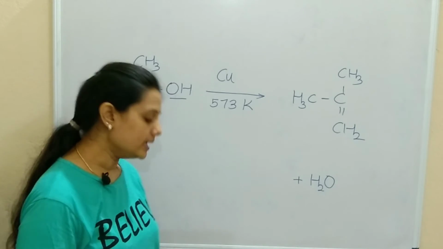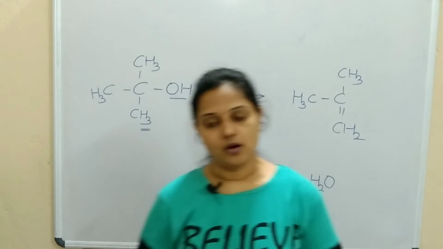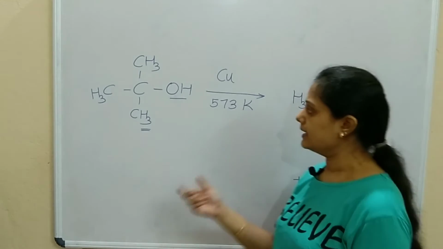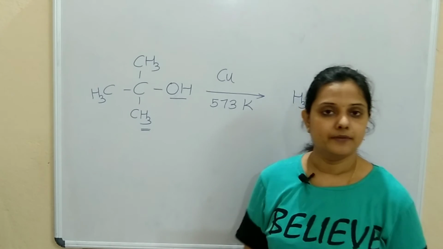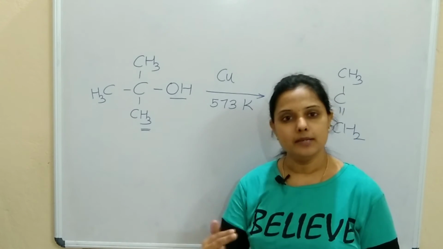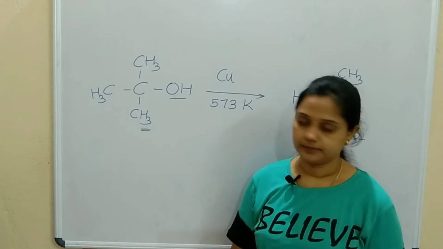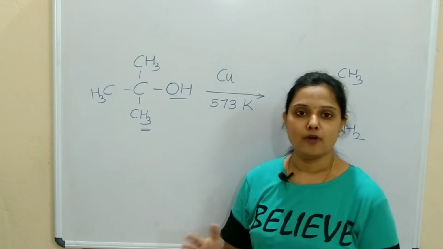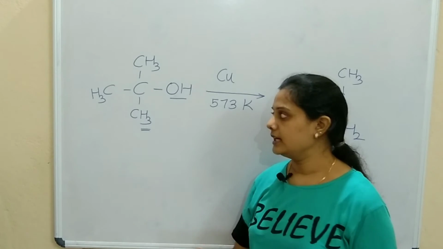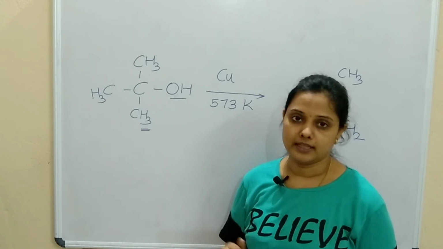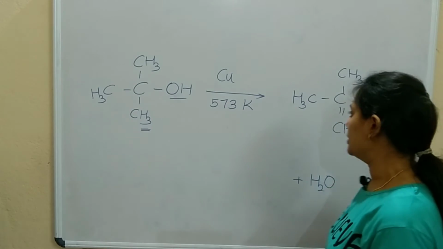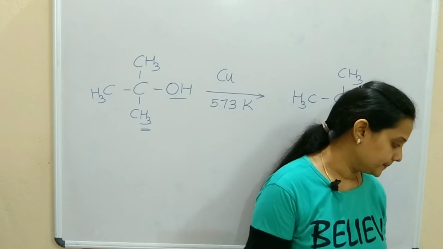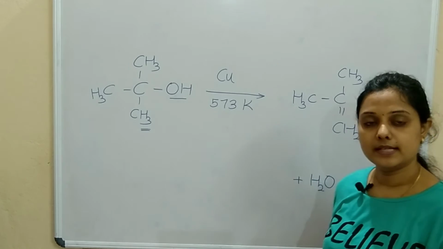Correct? So remember, all types of alcohols, primary, secondary, tertiary, can react with copper at 573 K. Primary will form aldehydes, secondary will form ketones. Tertiary with copper at 573 K will produce an alkene compound, and dehydration takes place. Hope it is clear to you.